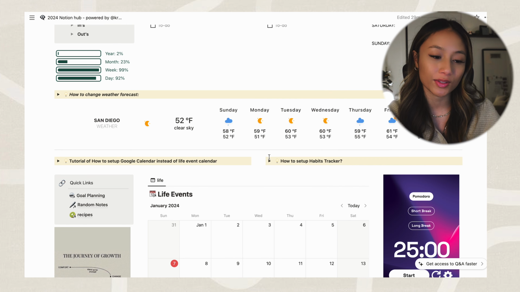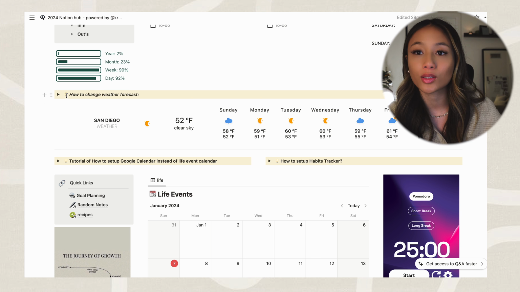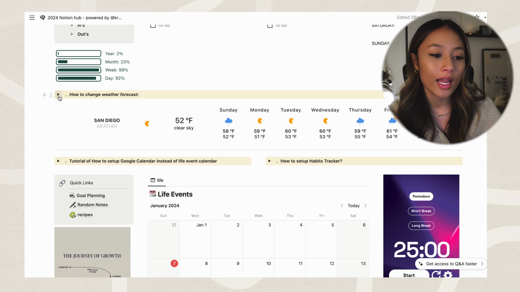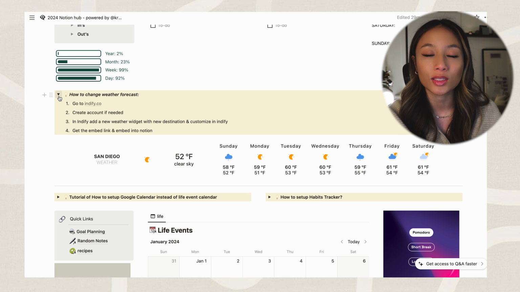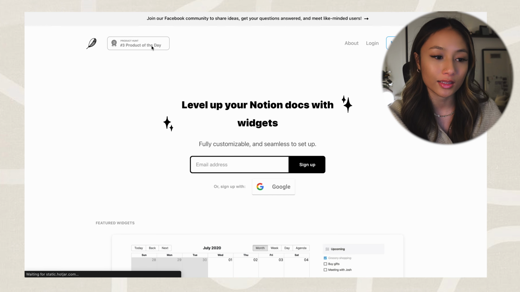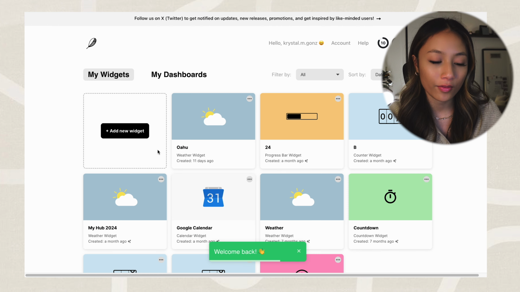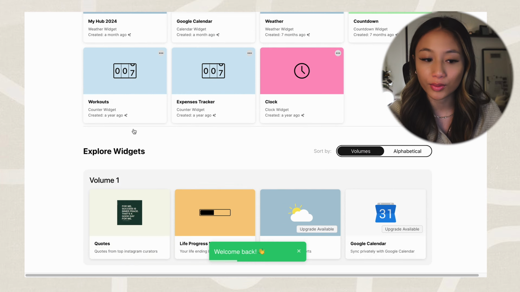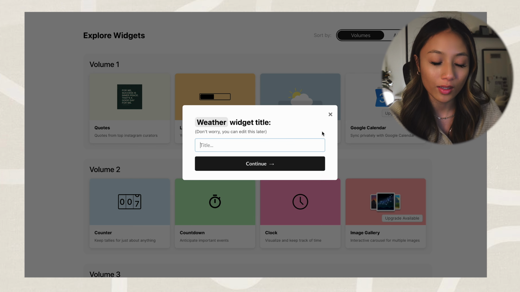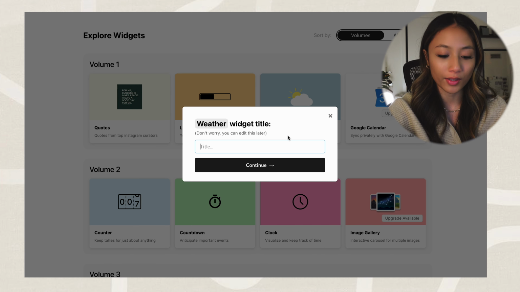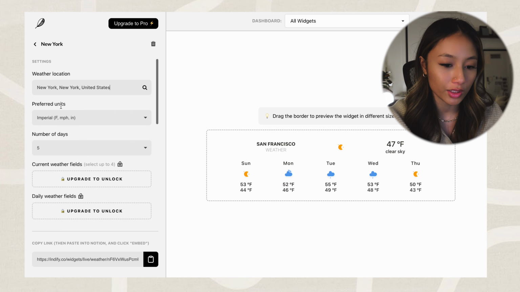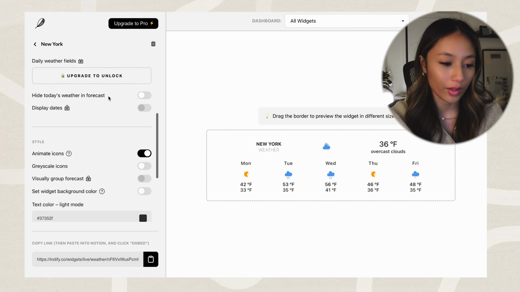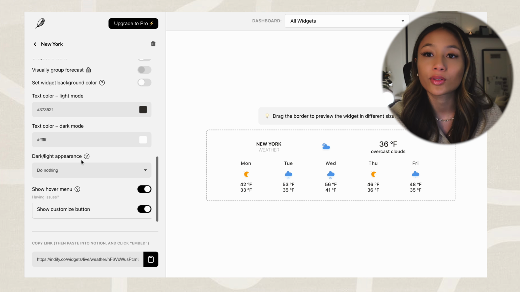And as you scroll down, you'll see that I also have this weather forecast widget. I got this from indify.co, which you can have a free account for. And I love Indify because it's a really easy way to make your Notion more aesthetic. And all you have to do is go to this link that I put in, and then if you want to add a new widget, all you do is add new widget. You select which one you want. So if you need to change the weather one, you go in here. I type in the location. You can do all of these other things here. For me personally, I only have the free subscription, but I think you can upgrade to Pro if you need.